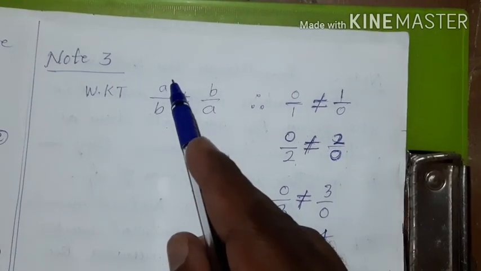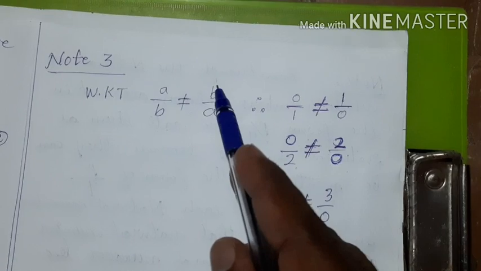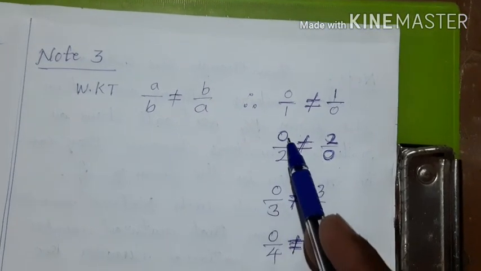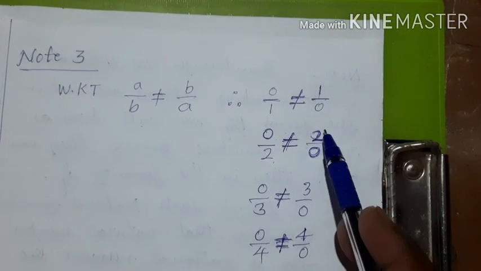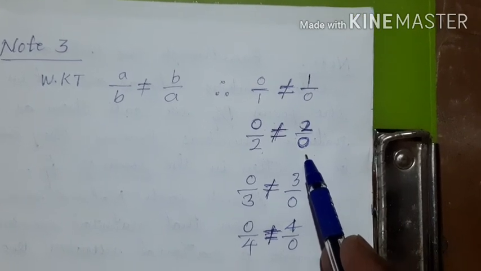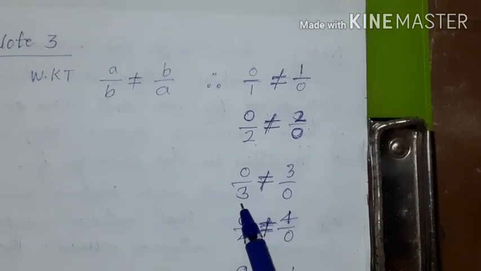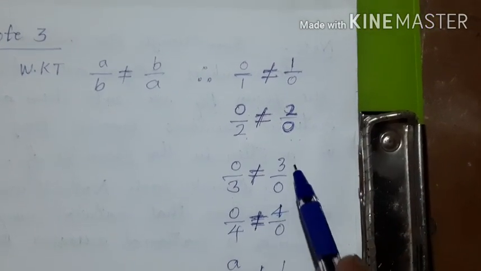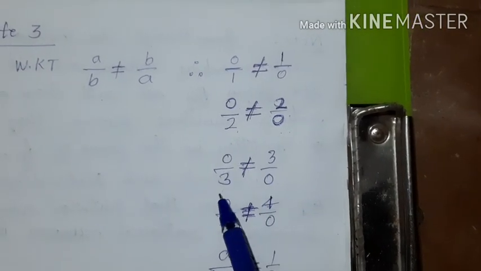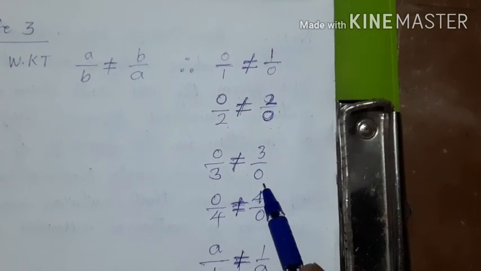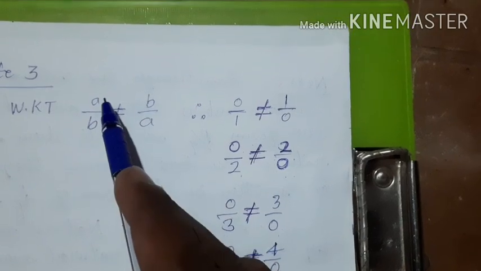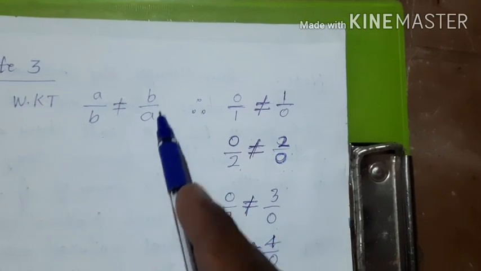That is why A by B should not be equal to B by A. So children, 0 by 2 is not equal to 2 by 0. Similarly, 0 by 3 is not equal to 3 by 0. 0 by 3 is different, 3 by 0 is different. So, A by B is not equal to B by A.